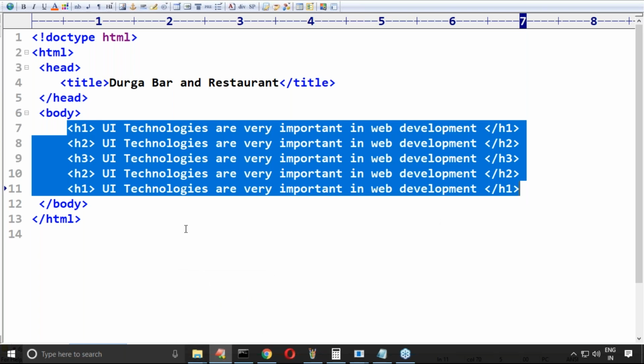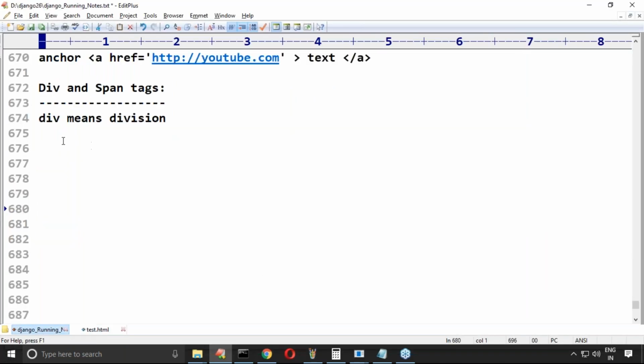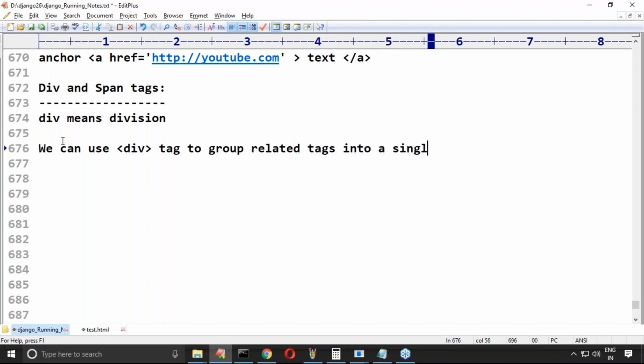Remember this one, sir. So what is the main purpose of the div tag? We can use a div tag to group related tags into a single unit. Okay, to group related tags into a single unit. What is the advantage of this one, sir? Now we can do styling, so for the block level, for the div level, that styling is applicable for all these tags.